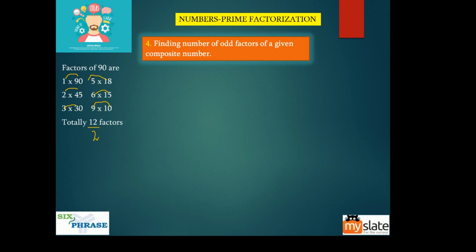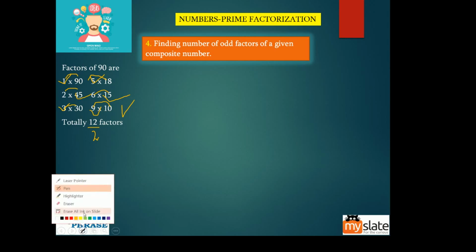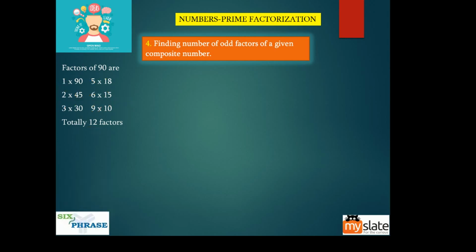Now finding the odd factors. Now you look at this and tell me how many odd factors you have. 1 is odd, 3 is odd, 45 is odd, 5 is odd, 15 is odd, 9 is odd. So 1, 2, 3, 4, 5, 6. You have 6 odd factors. So you must get 6 odd factors as an answer. See, again it is very easy. Just do prime factorization of 90. If you do prime factorization of 90, you will get this.